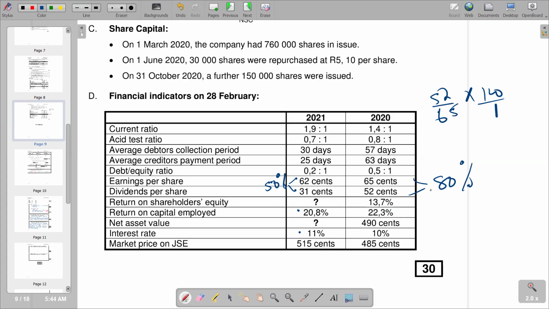So we are seeing that the dividend payout ratio has decreased from 80% to 50%. What it means is that in the current period, a greater proportion of the earnings is being retained, as compared to 2020, where only 20% was retained, and in 2021 it's 50% being retained. So this is how we are going to come up with our explanation.